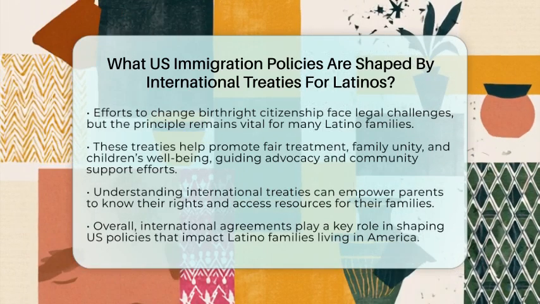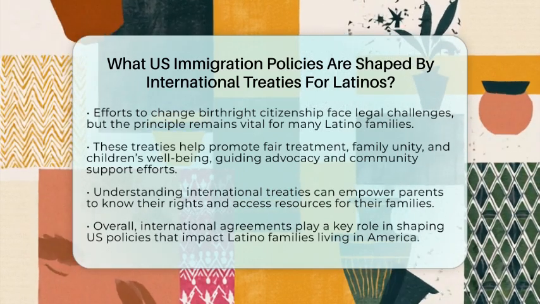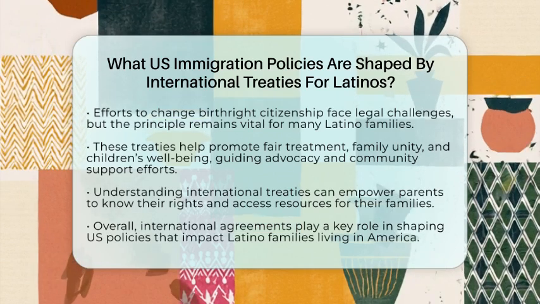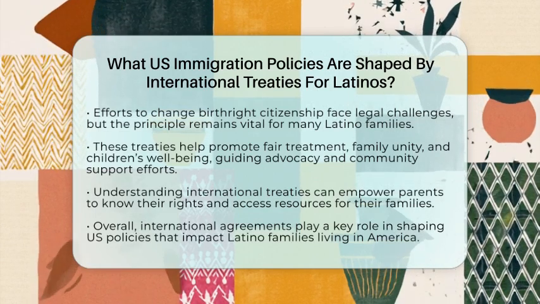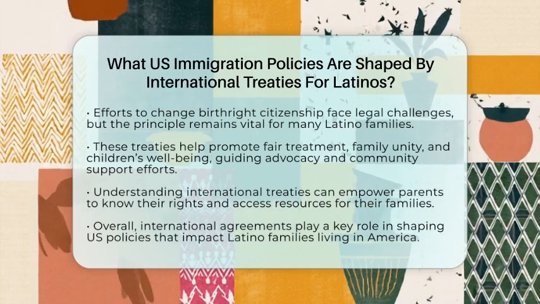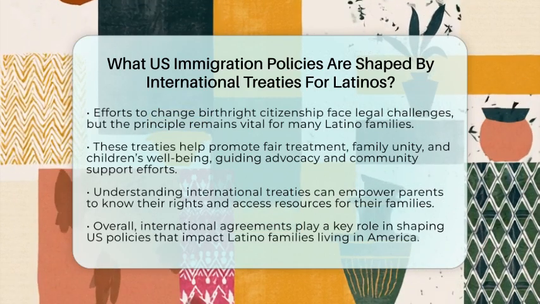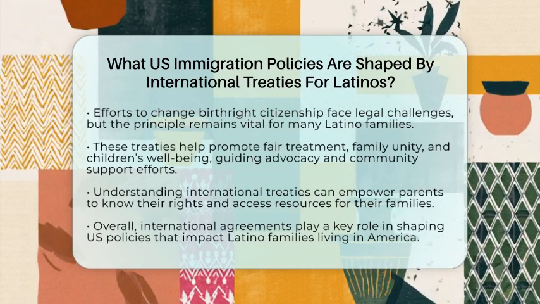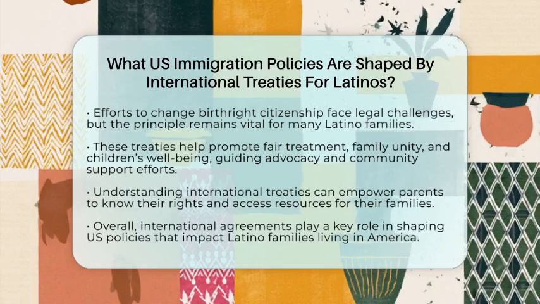All these treaties and agreements influence US immigration policies that affect Latino families. They help protect children, promote family unity, and ensure fair treatment. Understanding these international connections can help parents know their rights and find community resources. It also encourages advocacy for policies that keep families together and support children's well-being in America.